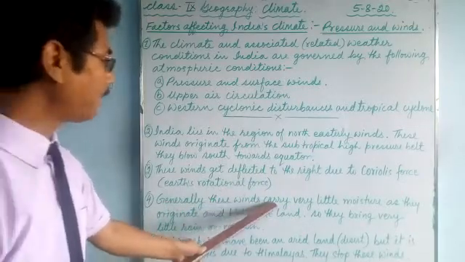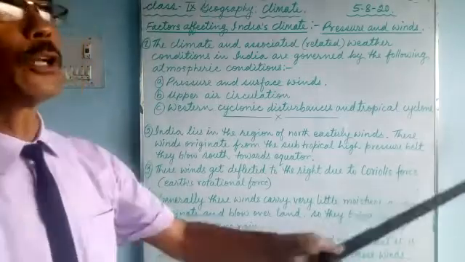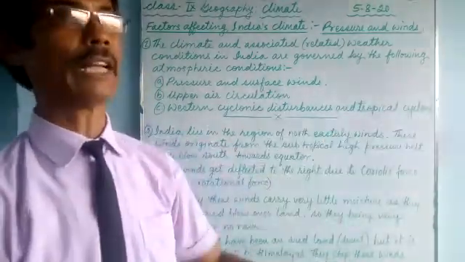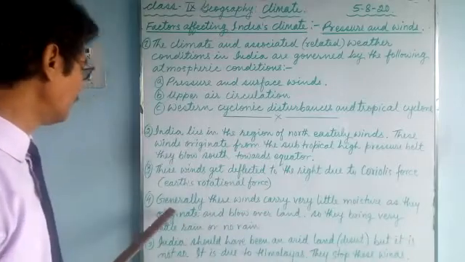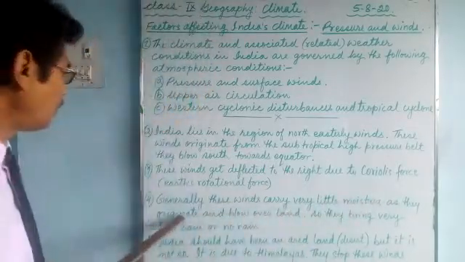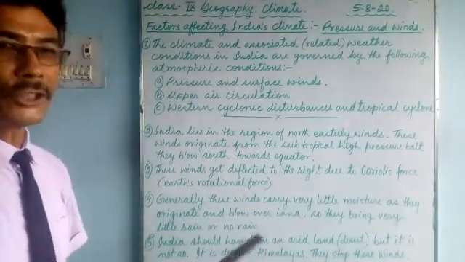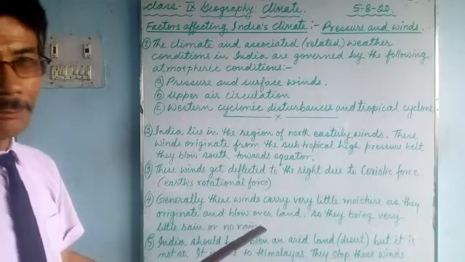Generally, these winds carry very little moisture because they originate and blow over the land, the interior part of the land, not from the sea.